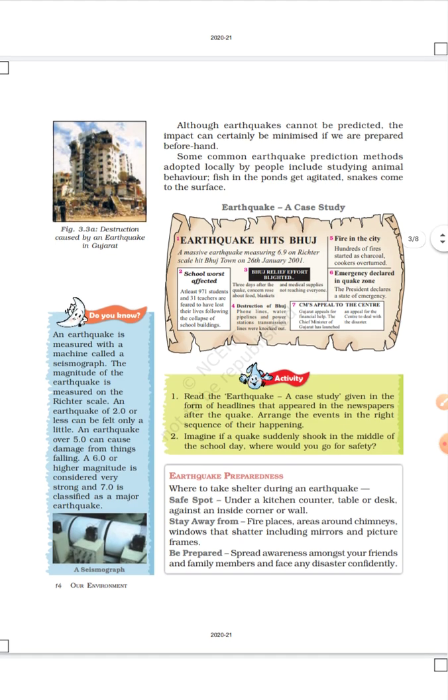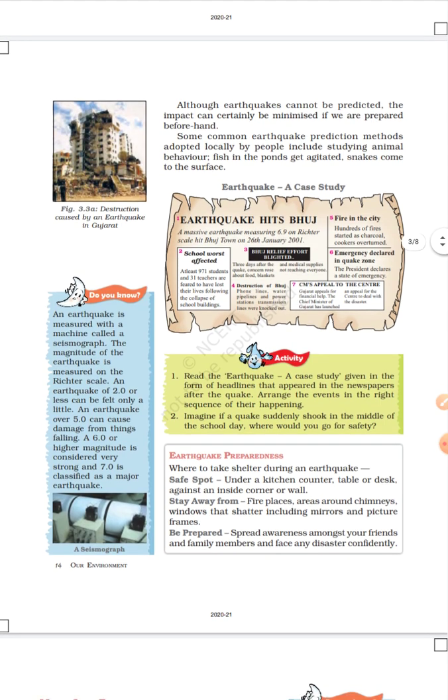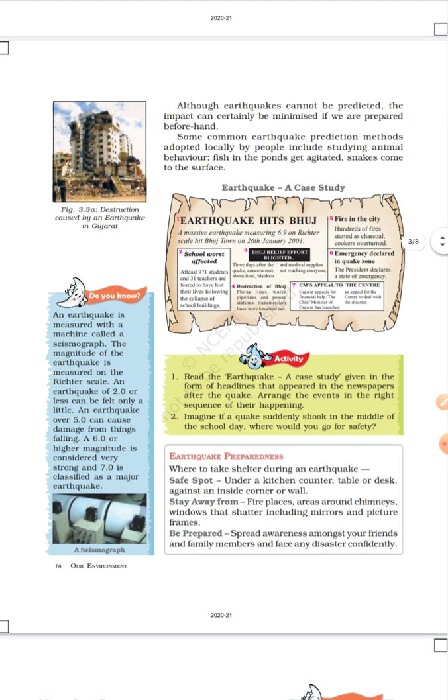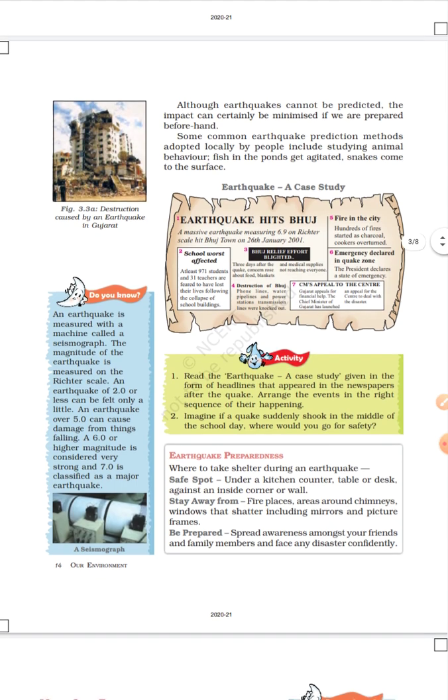For example, tsunami. The Adivasis of the Andaman and Nicobar Islands could protect themselves against the tsunami. How?